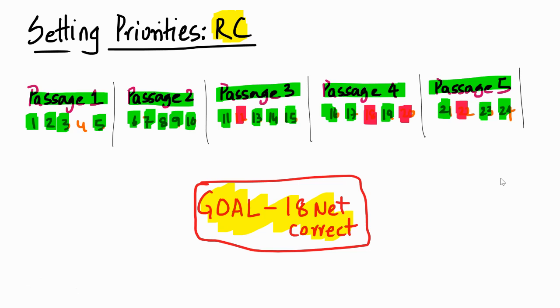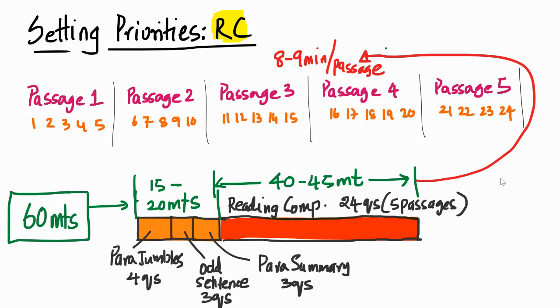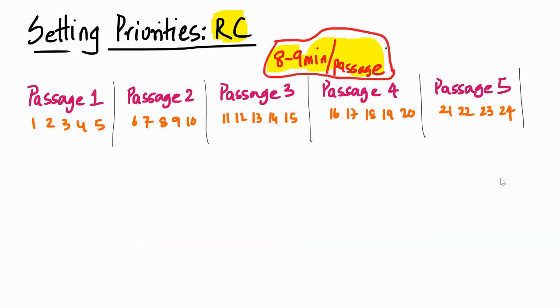You might be wondering, all five passages? Come on, sir, what are you talking about? Yes, we have to solve all five passages. Now, this is the time limit. Let's say we have 60 minutes and there are 10 questions of paragraph jumble, odd sentence, and paragraph summary questions. That probably will take about 15 to 20 minutes, depending upon how well you do it. But 1.5 minutes or 2 minutes per question, that's about 15 to 20 minutes. That leaves us about 40 to 45 minutes for the five passages, which translates to 8 to 9 minutes per passage. So that is a goal, ladies and gentlemen. We need to solve each passage, with its questions, in about 8 to 9 minutes.